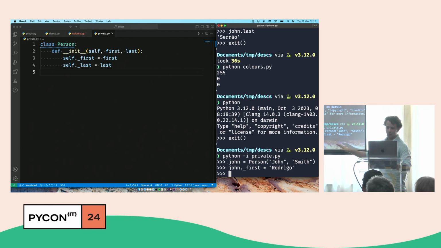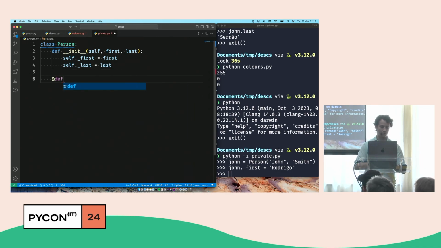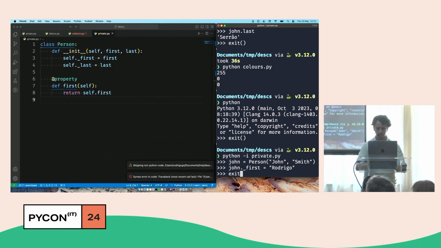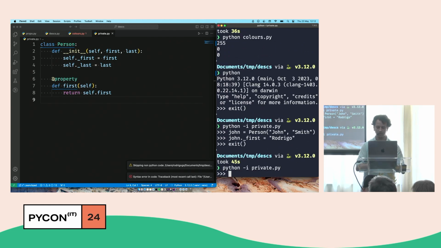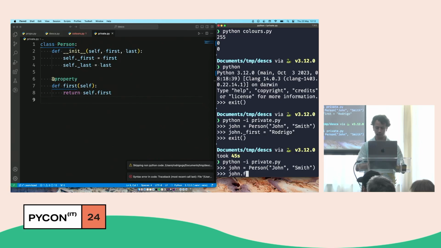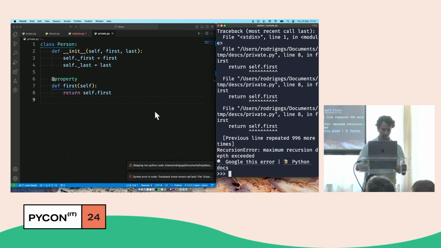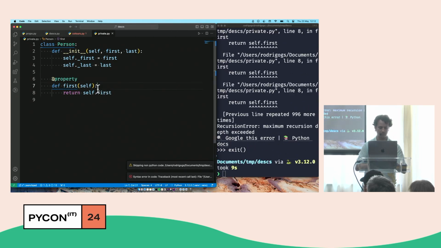So now let's write a descriptor that enforces this, so that it hides this behind a wall. Or rather, let's mimic this behavior. If I do, again, using property, I could do something like def first, and if I do return self._first, what am I actually doing? I'm creating the getter without creating the setter. And therefore, if I try to set John.first, it works. Nope, it doesn't. Yeah, thank you very much. You were paying attention, that's good. You're passing all of the tests.